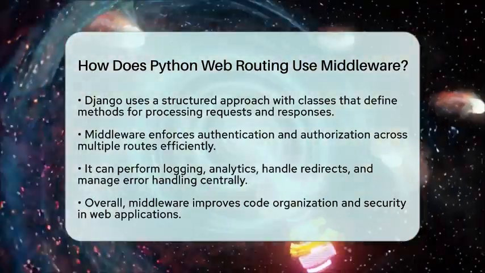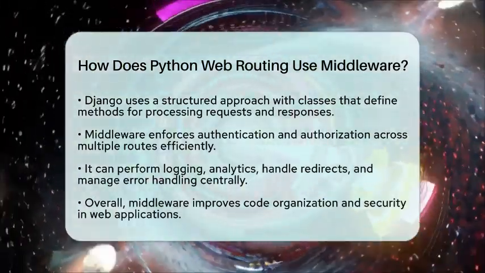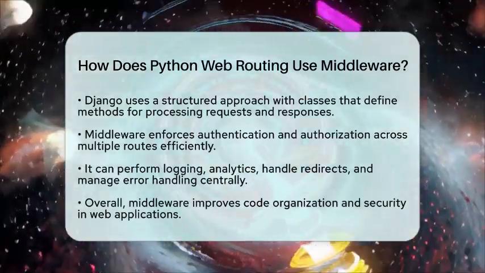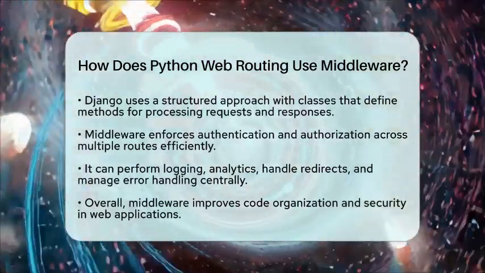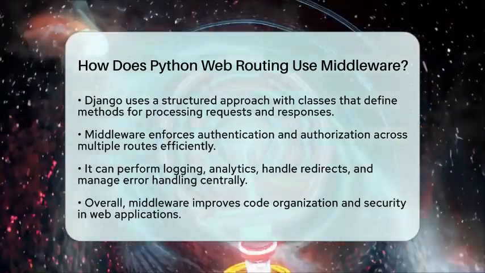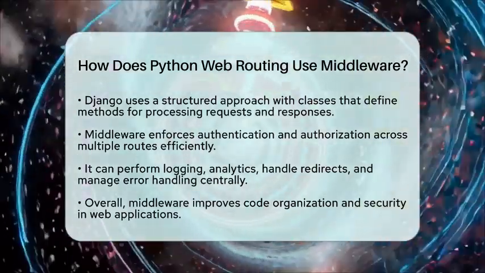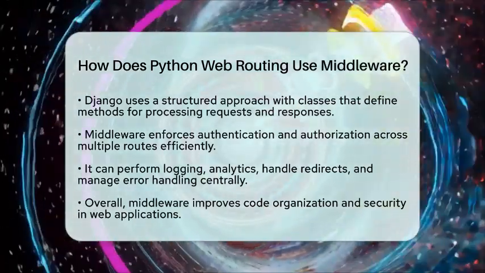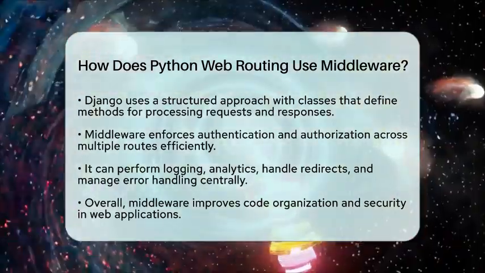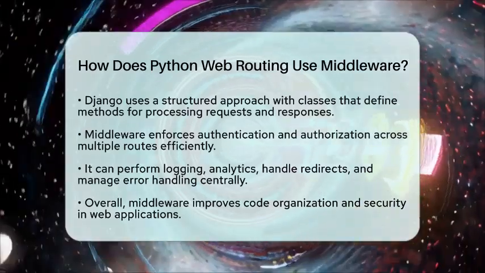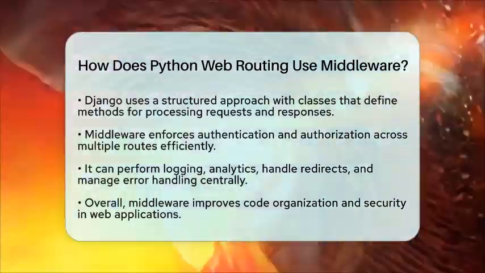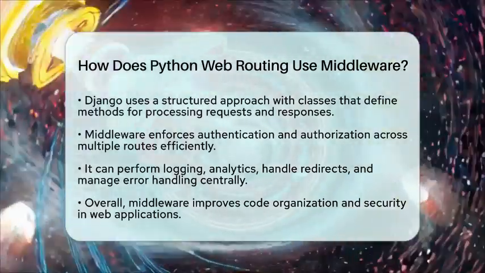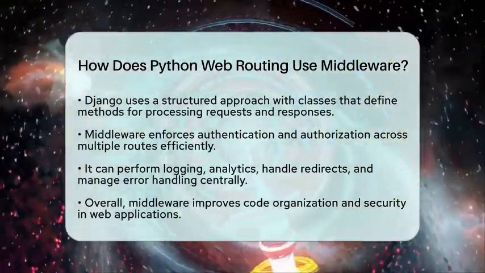Middleware enhances routing by enforcing authentication and authorization across multiple routes without repeating code. It can also perform logging or analytics on requests uniformly, handle redirects based on URL patterns, and manage error handling centrally. Overall, middleware in Python web routing provides a structured way to insert reusable logic that applies to many routes. This improves code organization and security while keeping route handlers focused on their specific tasks.